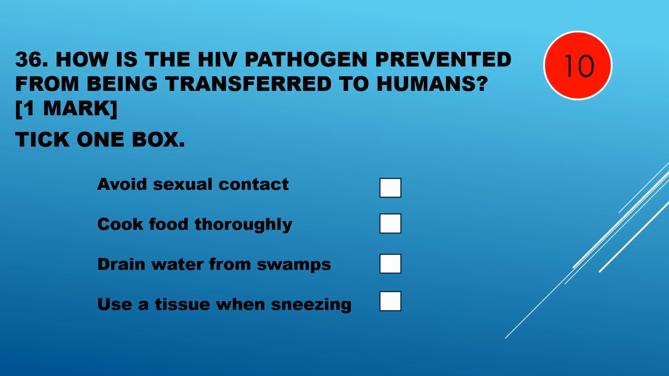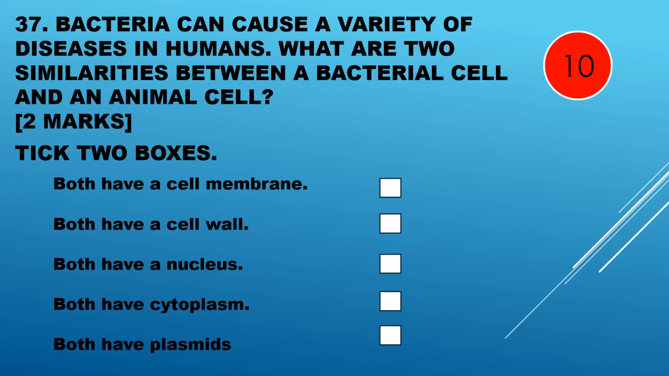Question 36. How is the HIV pathogen prevented from being transferred to humans? Avoid sexual contact, cook food thoroughly, drain water from swamps, use a tissue when sneezing. HIV is prevented from being passed on by avoiding sexual contact.